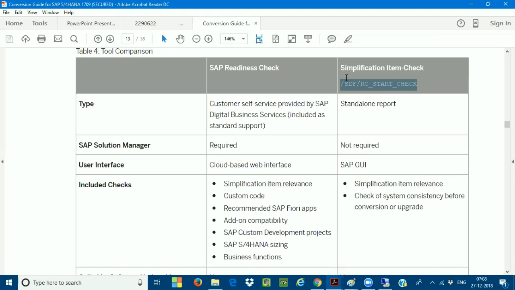For this standalone report, you don't require any solution manager. Not required. You can do it directly in your ECC box only. Whereas for the SAP readiness check, you require the solution manager, 7.5 or above. But for your standalone report, solution manager is not at all required.